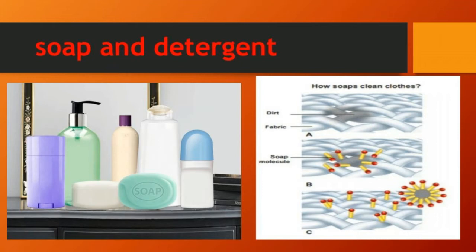Because of that, what will happen? When you put detergent into the water, all the dirt is absorbed by the detergent. Because of that, there will be no dirt in the cloth. The detergent becomes very dirty, and because of that, the cloth becomes clean. So all the detergent molecules will float in the water as dirty water.